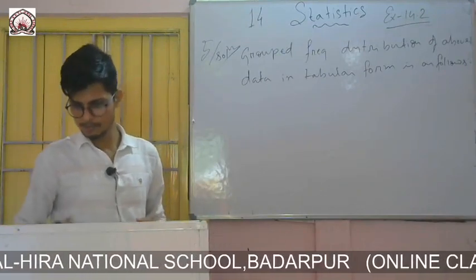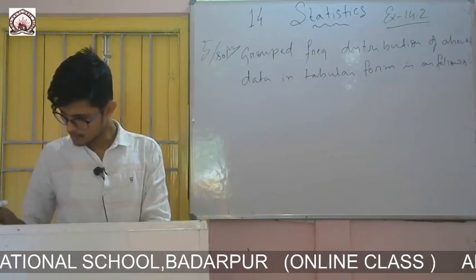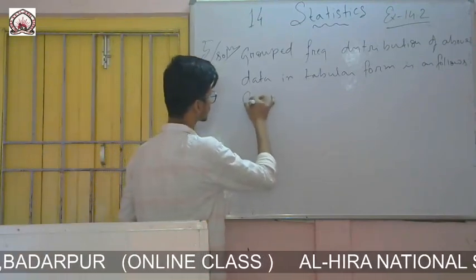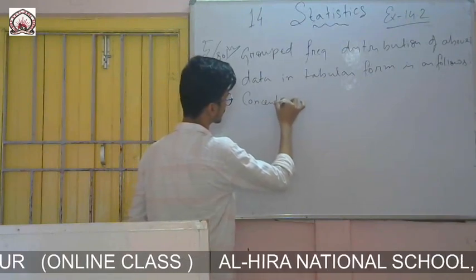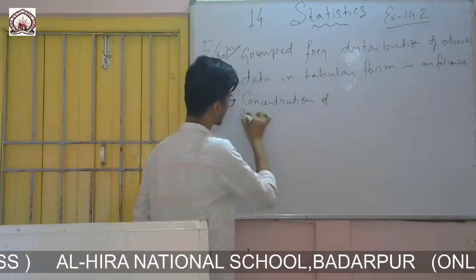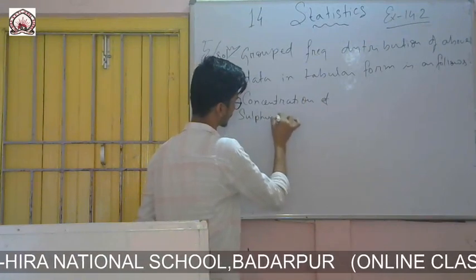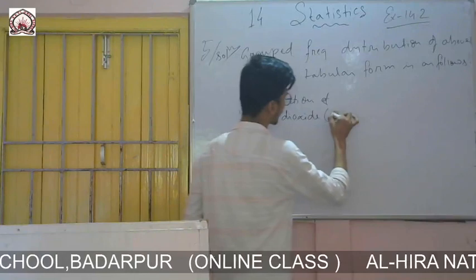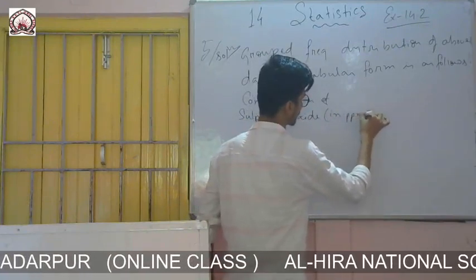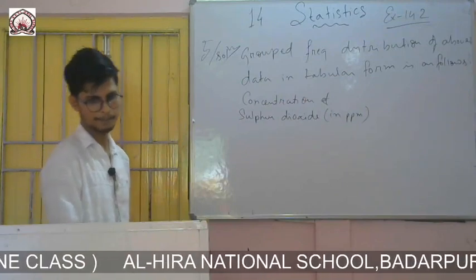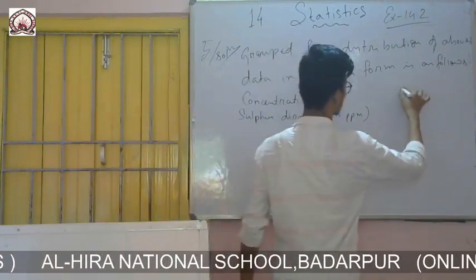So in one column you write concentration of sulfur dioxide in ppm, parts per million, and in another column you write frequency.